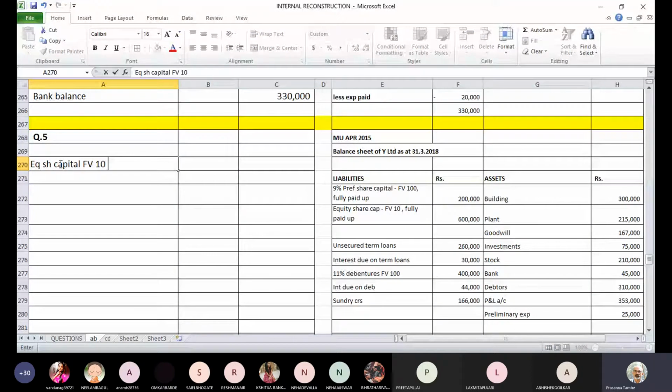Equity share capital, face value 10, account debit, to equity share capital, face value 3, account.